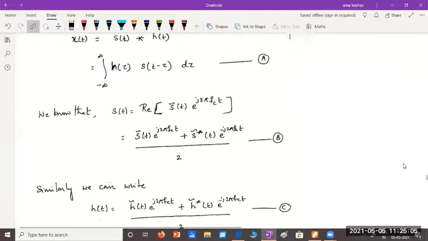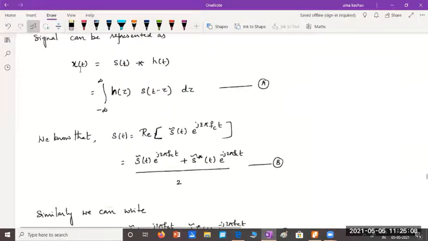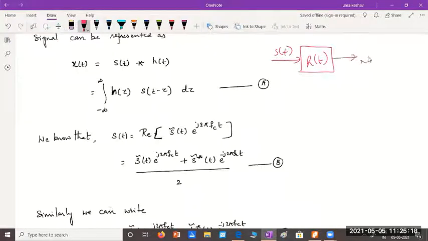We wrote the output of this system can be, so you have a band pass system with impulse response h of t, we are giving input s of t, we are getting output x of t. So whenever we have this kind of system, we know the output is defined as convolution product of input with impulse response. So input is s of t, convolution product with h of t. When we expand this convolution, it becomes integral of h of tau, s of t minus tau d tau.